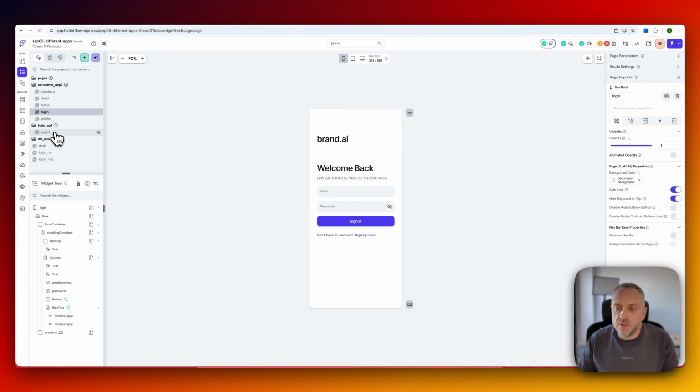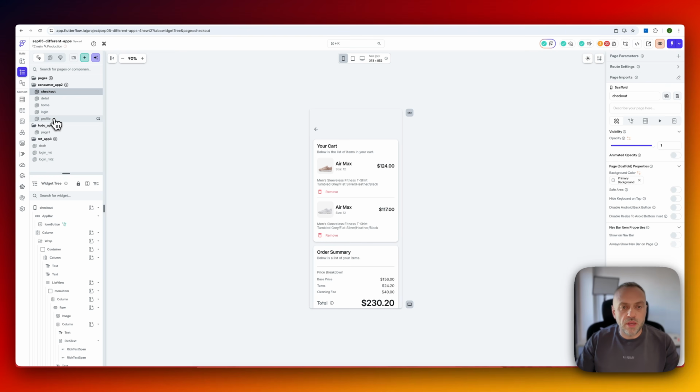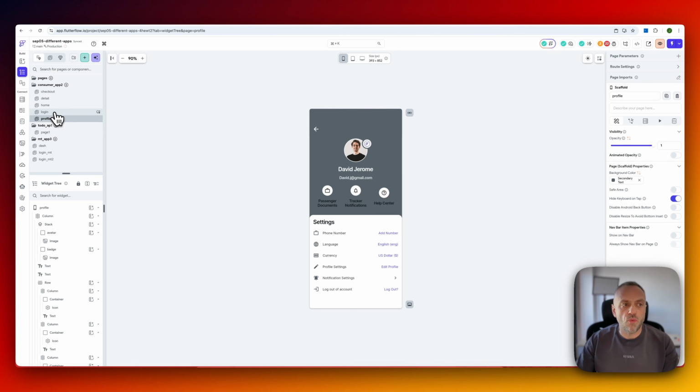which might be like a currency converter where you don't need to log in, right? It doesn't care who you are. And so here we have a login, we have a home, we have a detail, we have a checkout, and we have the profile. So let's go through them one by one, right?